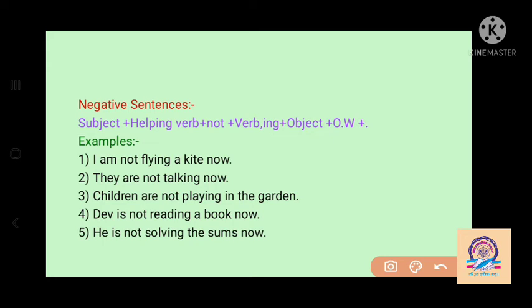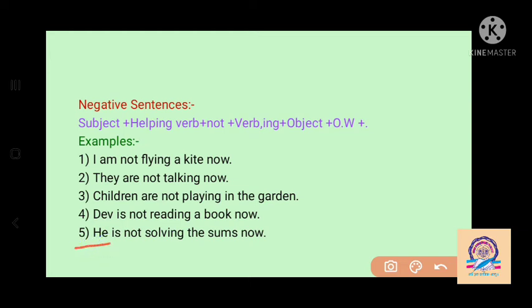Dev is one single subject. With a single subject we have to use is as a helping verb, then not, then read changes into reading. A book is an object, now is the time here, and last we have to keep the full stop here. So, Dev is not reading a book now.